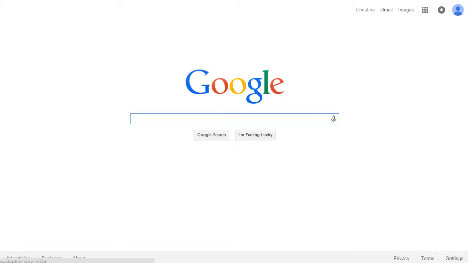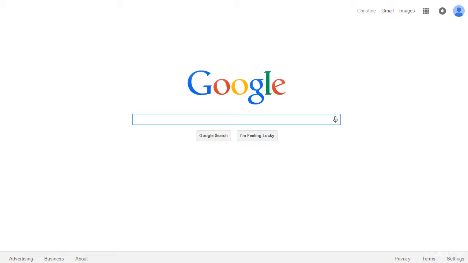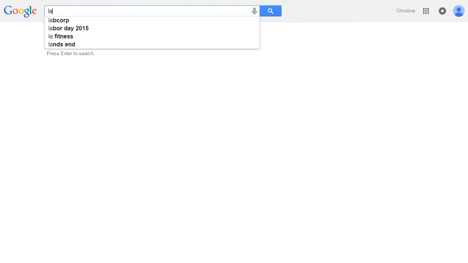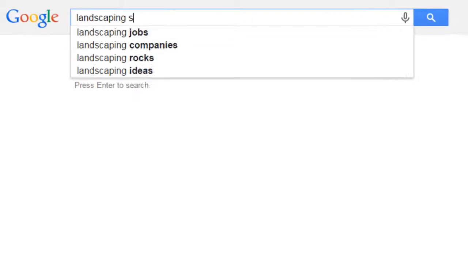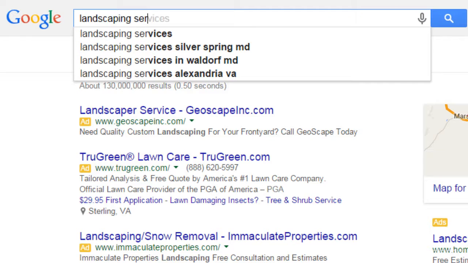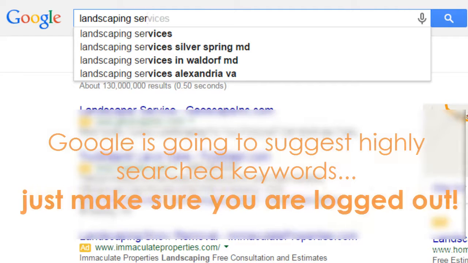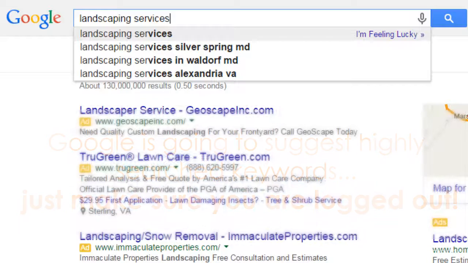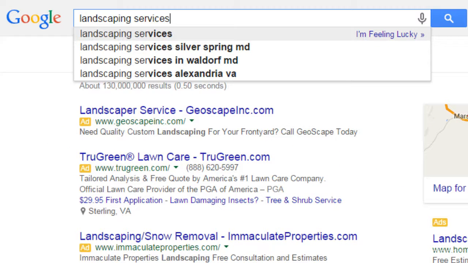So the first thing that we're going to do is we're going to turn to Google. So let's go with landscaping services. When I type in landscaping services, you'll notice that it starts generating automatically some suggested keywords for me to enter. So you'll notice here, since this is service-based, if you're talking about landscaping services, this is often going to be targeted towards a specific location. So it starts generating some popular areas.